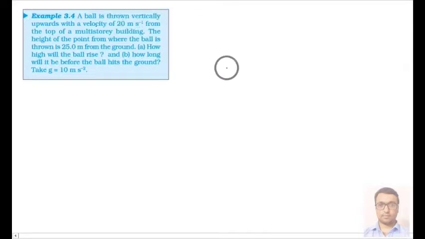Here we will try to understand this problem. It is saying that the ball is thrown vertically upward with a velocity of 20 meter per second. So say this is the initial velocity of the ball, 20 meter per second, from the top of a multi-story building. The height of the point from where the ball is thrown is 25 meter.